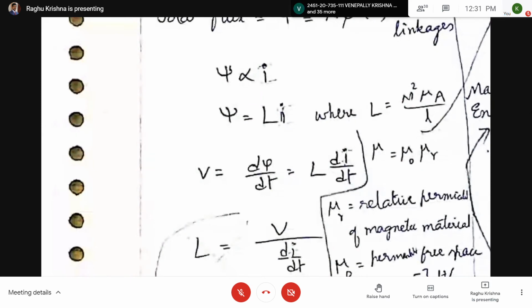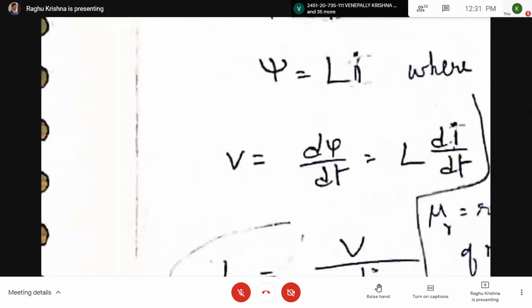V is given by d psi by dt as per Faraday's law. When there is a change in magnetic flux, an EMF is induced, V equal to d psi by dt. This can be written with psi equal to Li, so V equal to L di by dt. When there is a changing current, when there is alternating current, only then are you going to have a di by dt value. Only then are you going to get voltage induced, V equal to L di by dt.